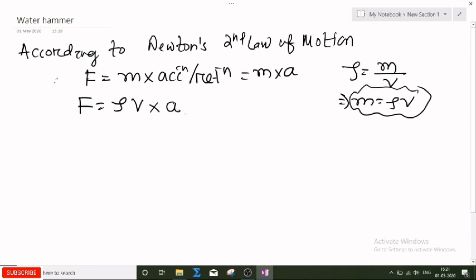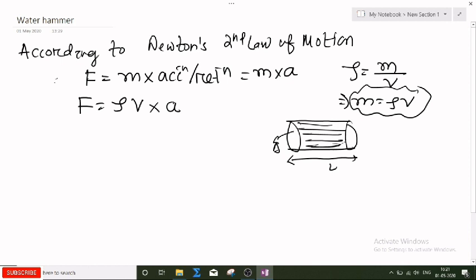Now what is the volume of the fluid coming to rest? Suppose this pipe has length L, and the cross-sectional area of the pipe is A. The fluid in the pipe is coming to rest condition, so that volume is area into length.